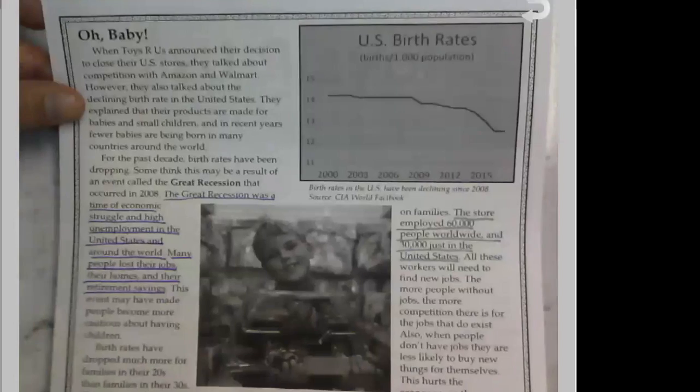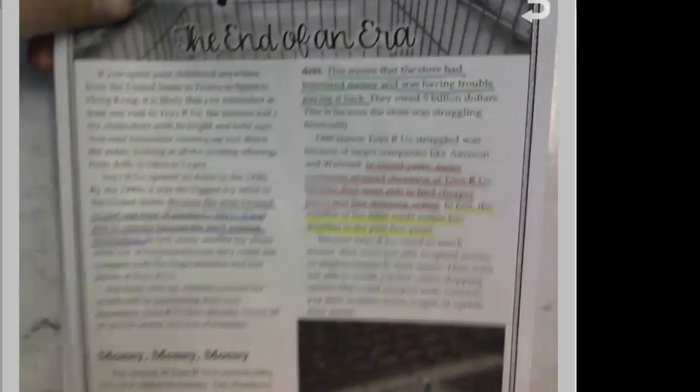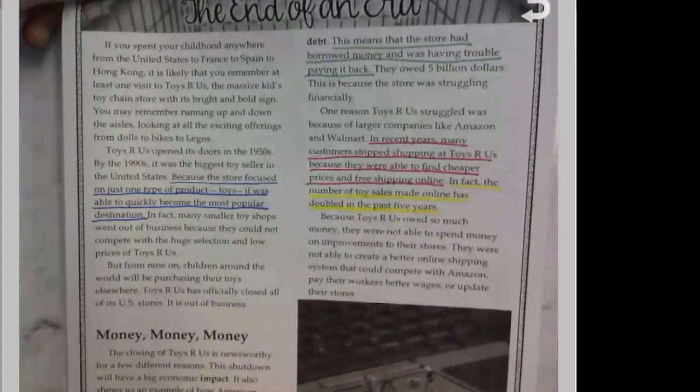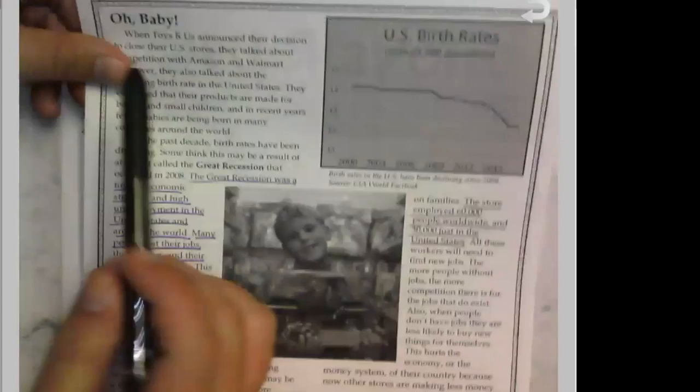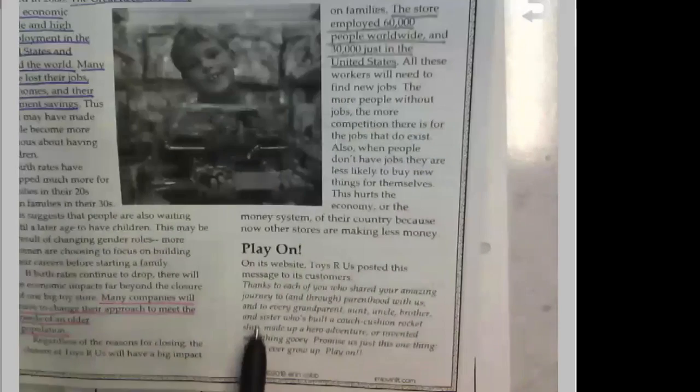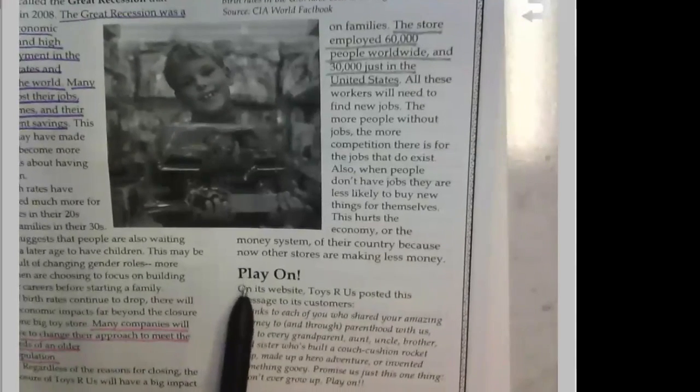There are 2 main ones. Money, money, money is a subheading, and oh baby, and then there's just a little bit at the end called play on, but our 2 focus points here are going to be oh baby and money, money, money.